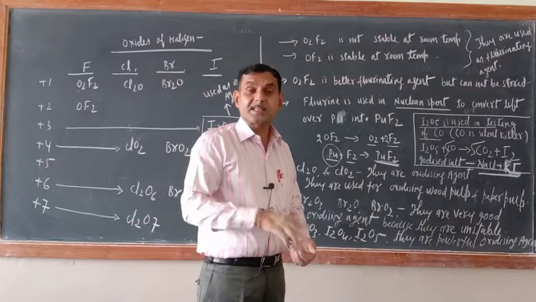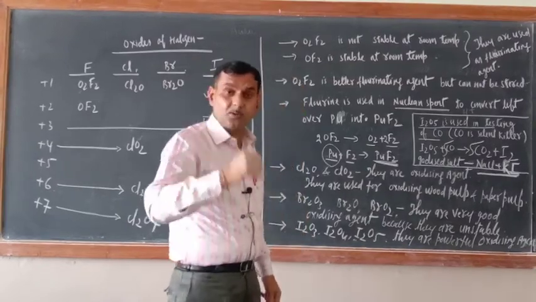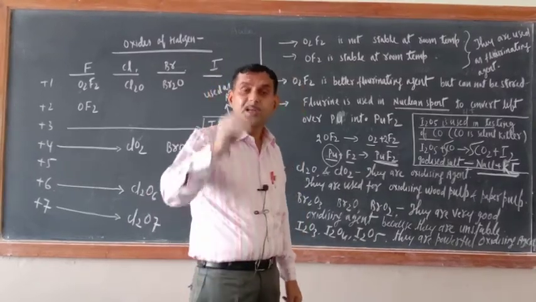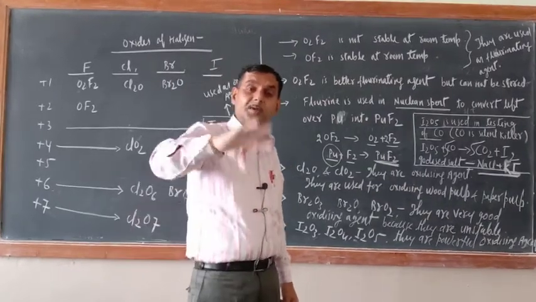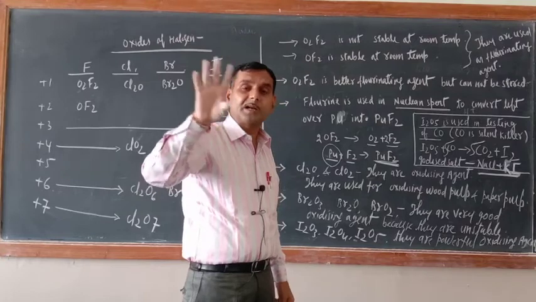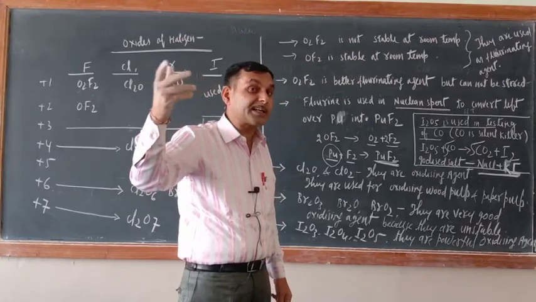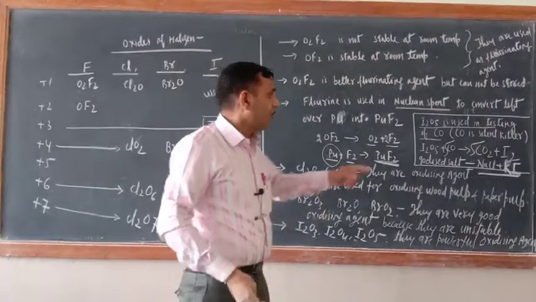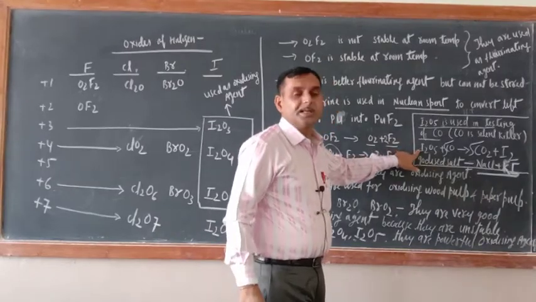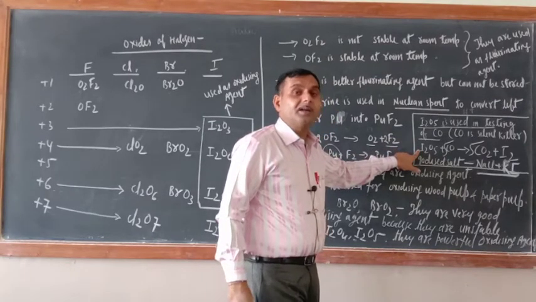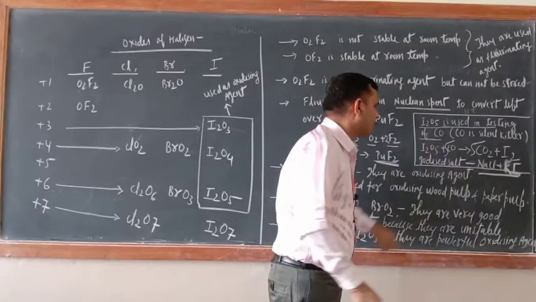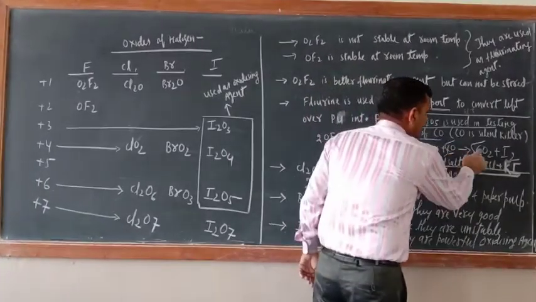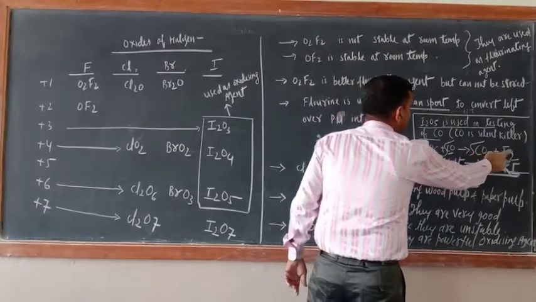Silent killer. It is a tasteless, odorless and colorless gas. So even if it is present in our environment or surrounding, we cannot detect its presence. So I2O5 is used in the detection of carbon monoxide. How? I2O5 plus 5CO gives 5CO2 plus I2.